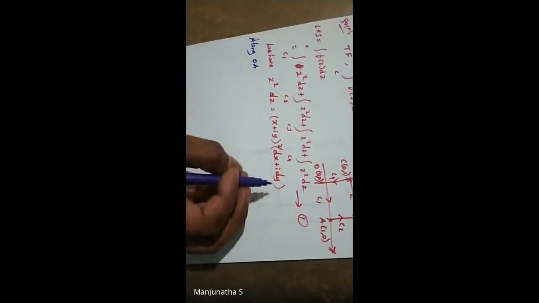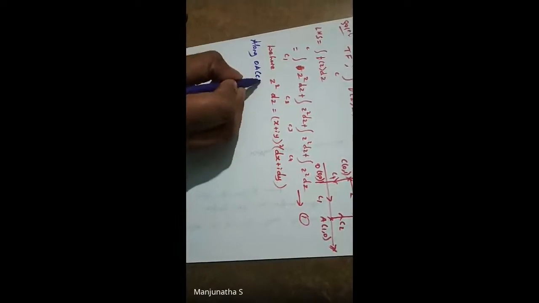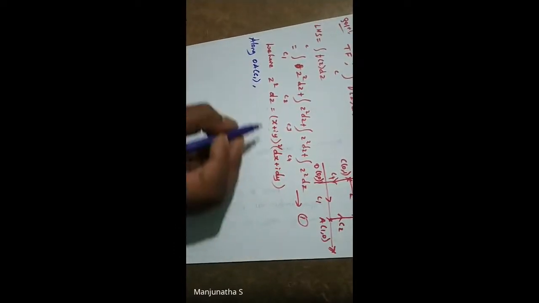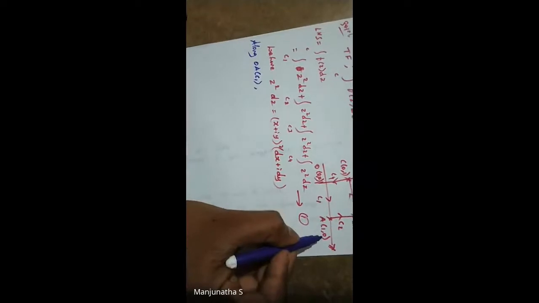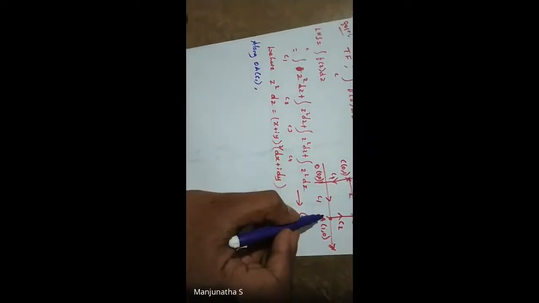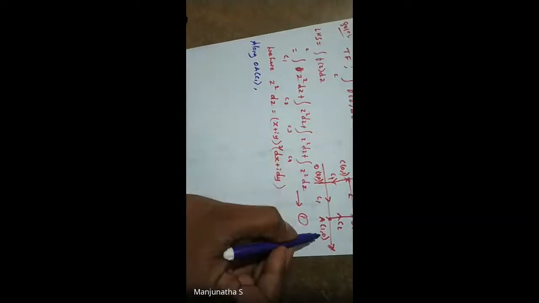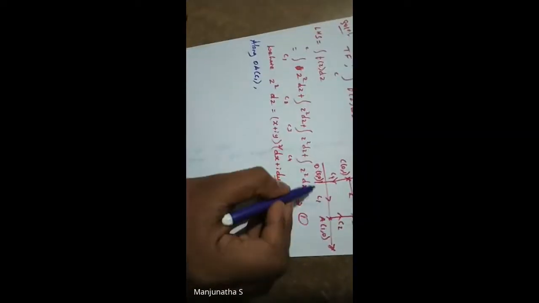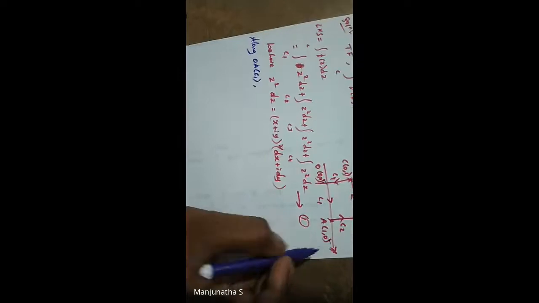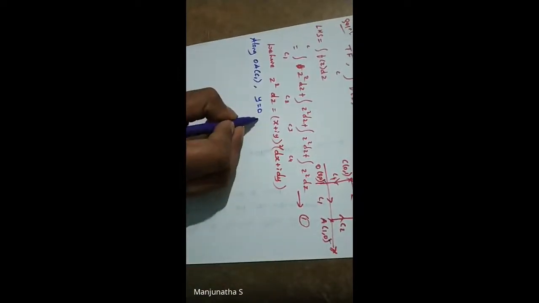So along OA, what is the curve we have? C1, correct? So see here, (0, 0) to (1, 0). So this is the path of curve C1, O to A, (0, 0) to (1, 0). So what is common? 0 is common. Which coordinate is it? Y coordinate. So therefore y is equal to 0.